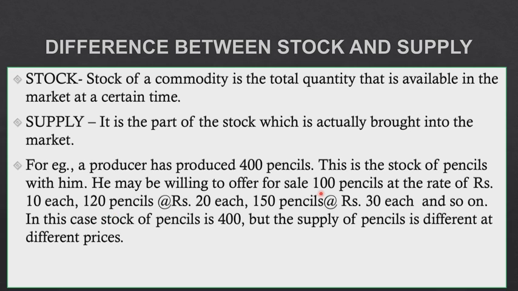So during the first month there will be 100 pencils that are reaching the market. Next month there might be a different number. So this is a continuous process. So you know what stock is? Stock is the total goods that the producers are producing during a period of time, and supply is what portion of the stock is actually being brought to the market for sale. I hope this point has been cleared.